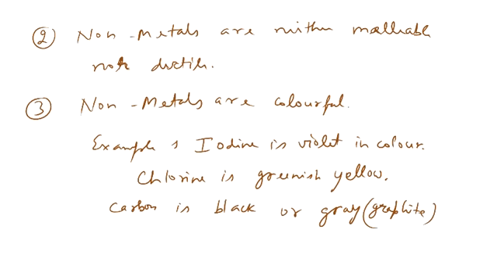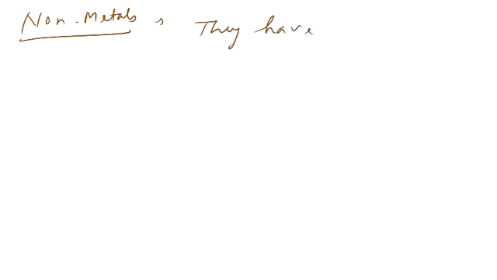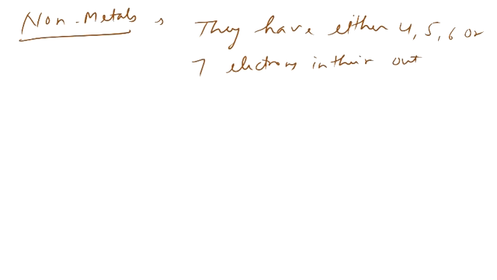But looking specifically at the electronic configuration of non-metals, they have either 4, 5, 6 or 7 electrons in their outermost shell.